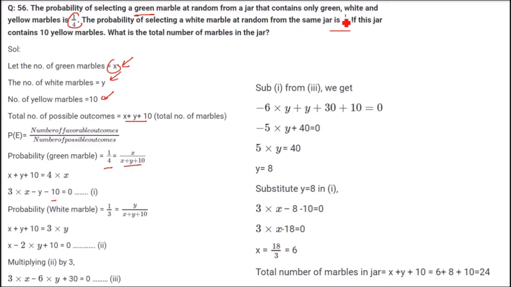Then the second thing is given as 1 by 3, which is for the white marble. What is the white marble? y. So y by (x plus y plus 10) is 1 by 3. Again we get an equation. We need to solve these two equations. We get y equal to 8. Put it in either equation, and you get x equal to 6. So green marbles are 6, white marbles, that is y, are 8, and the number of yellow marbles is of course 10. If you want to find the total number, x plus y plus 10, that is 6 plus 8 plus 10, which is 24.